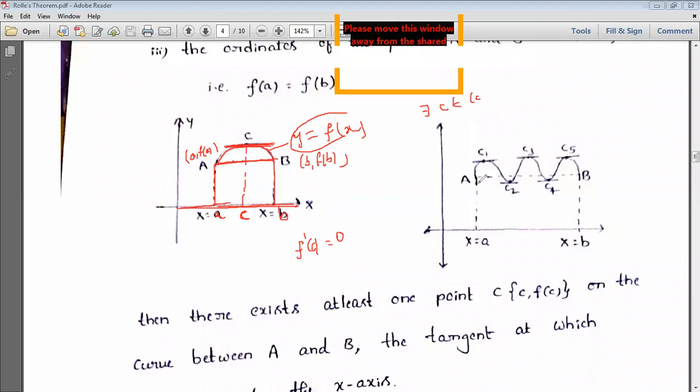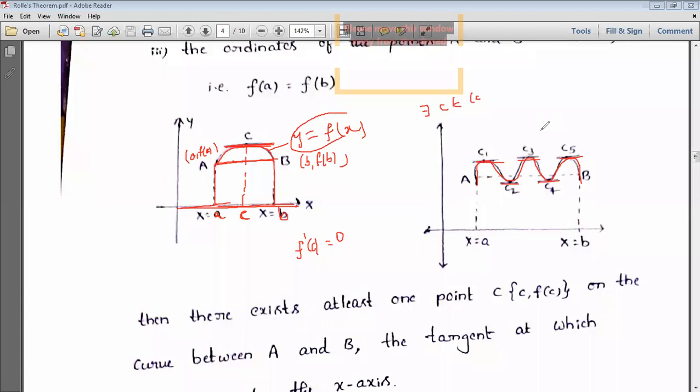But here, if you see this curve, this is also a continuous curve. Are there any breaks in that curve? No. So this is also a continuous curve located between A and B, but here there are 1, 2, 3, 4, 5 points existing. So we got 5 values of C, and all of them have tangents parallel to the x-axis. Obviously, f dash of c1 equal to 0, f dash of c2 equal to 0, f dash of c3 equal to 0, f dash of c4 equal to 0, and f dash of c5 is equal to 0. So this holds for one point, and if a number of points exist, that condition is also satisfied.